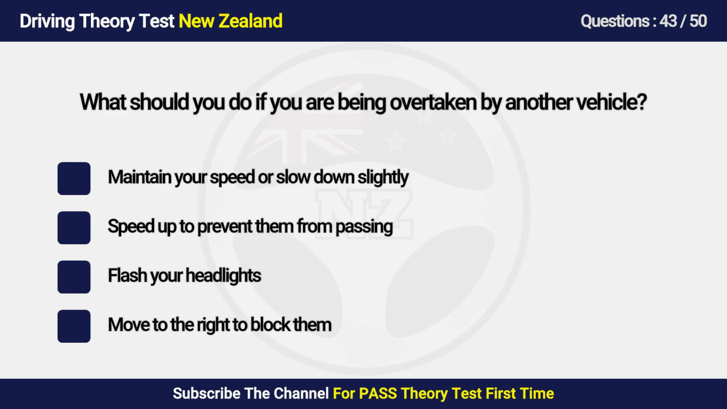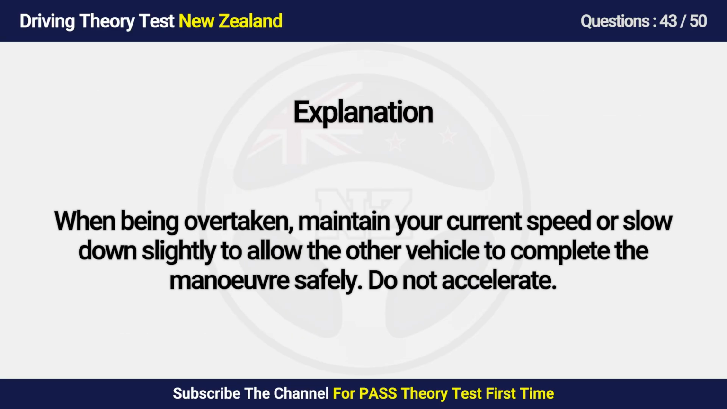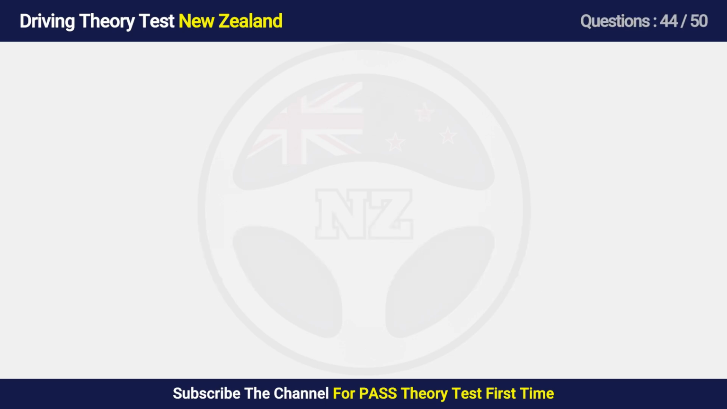Question 43. What should you do if you are being overtaken by another vehicle? A. Maintain your speed or slow down slightly. B. Speed up to prevent them from passing. C. Flash your headlights. D. Move to the right to block them. Answer is A. Maintain your speed or slow down slightly. When being overtaken, maintain your current speed or slow down slightly to allow the other vehicle to complete the maneuver safely. Do not accelerate.